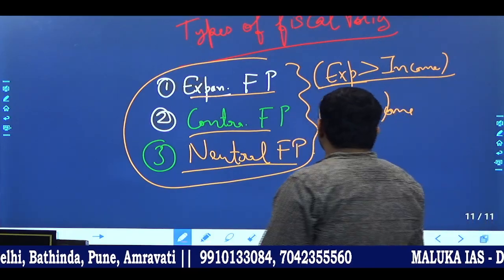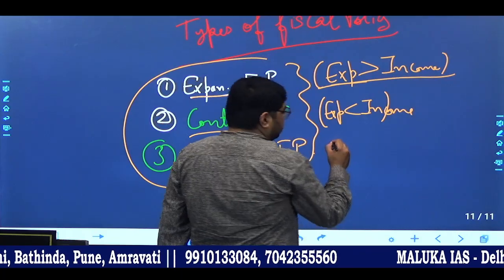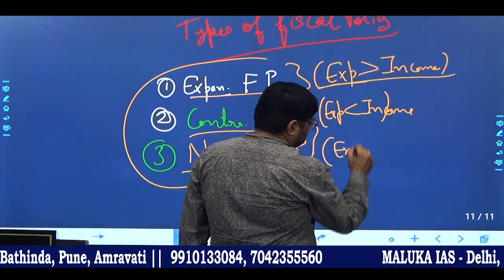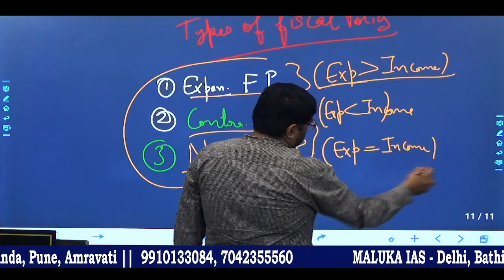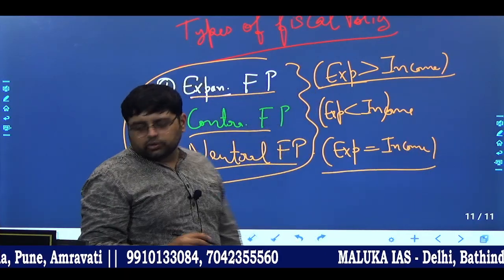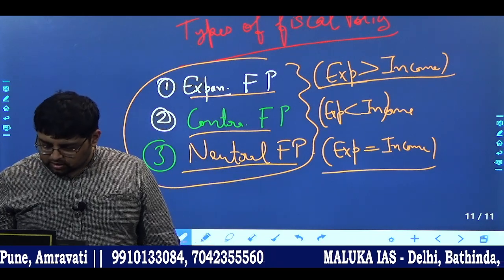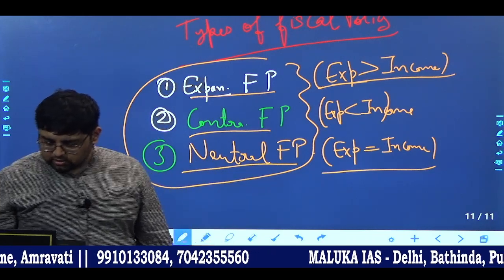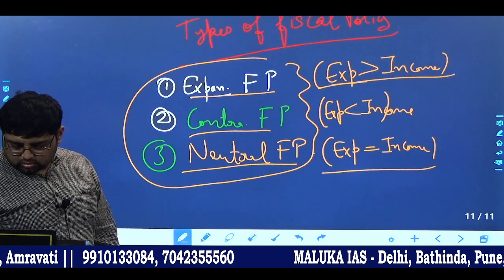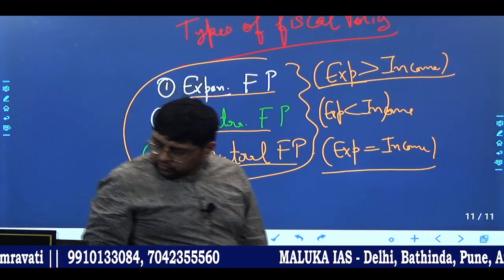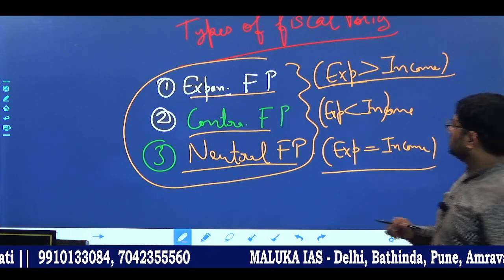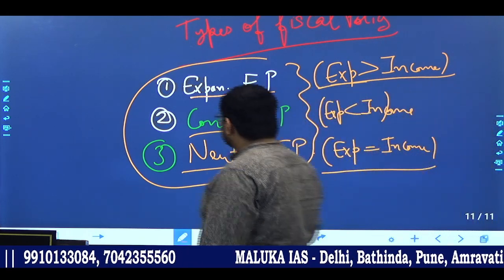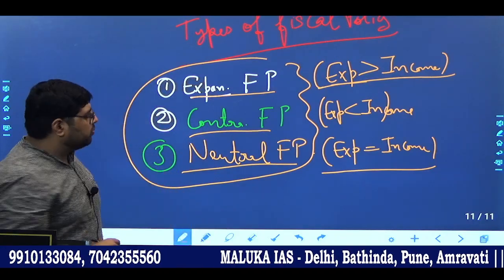But when the government's expenditure is equal to income, we call it neutral fiscal policy. So expansionary, contractionary and neutral fiscal policy. Now we'll see it one by one.